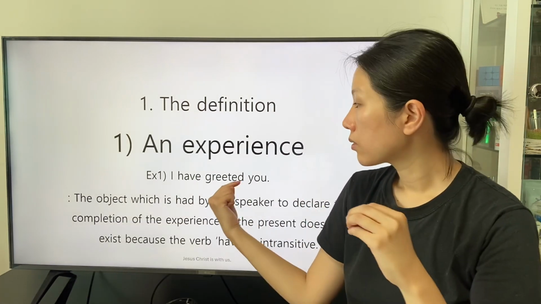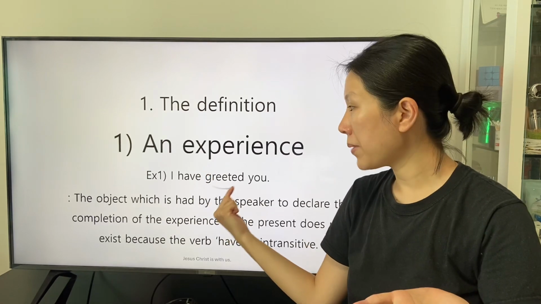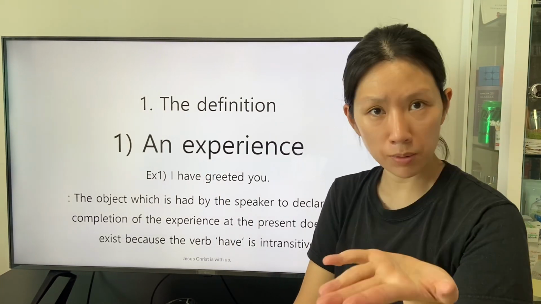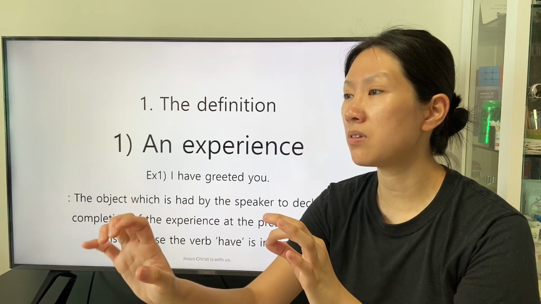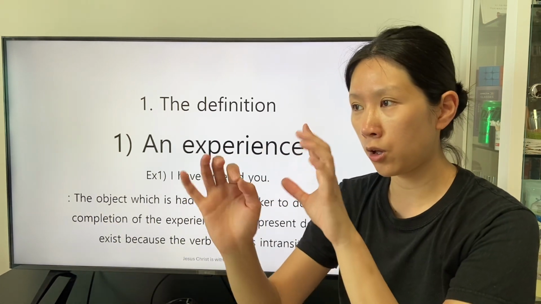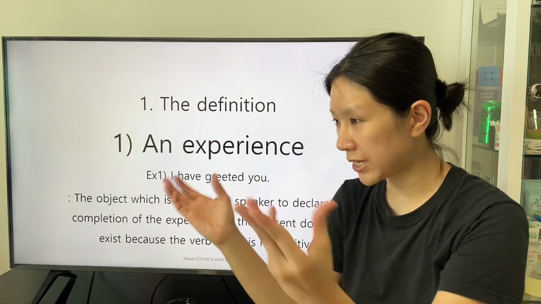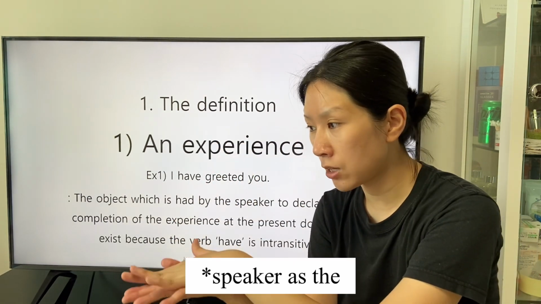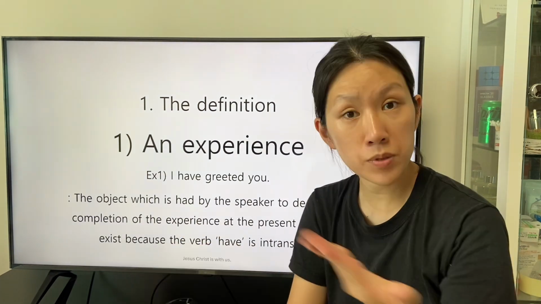Because the form of the past participle graded is suitable to describe the object in the subject-object relationship between the period and the speaker as the subject.